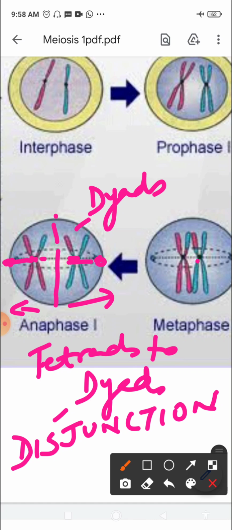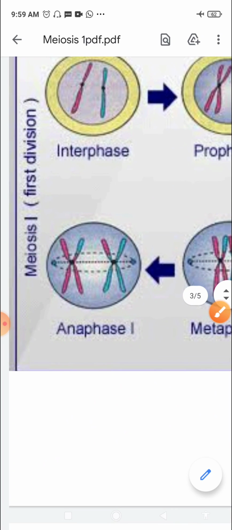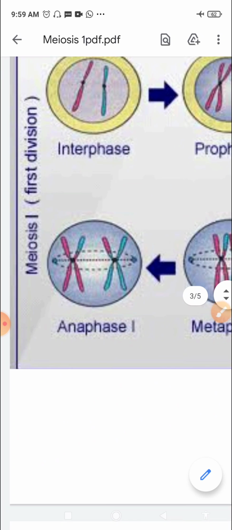So the centromere undergoes no division. The poleward movement of dyads occurs. You must remember that the centromere here does not divide at all, but the chromosomes move towards the poles. So the movement of dyads towards the poles occurs at this stage. The next stage is telophase.